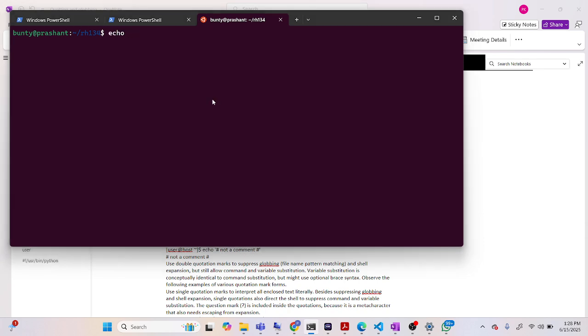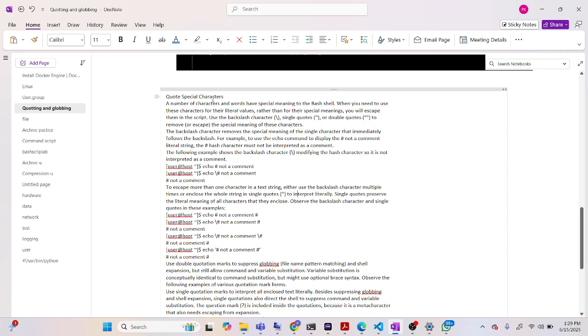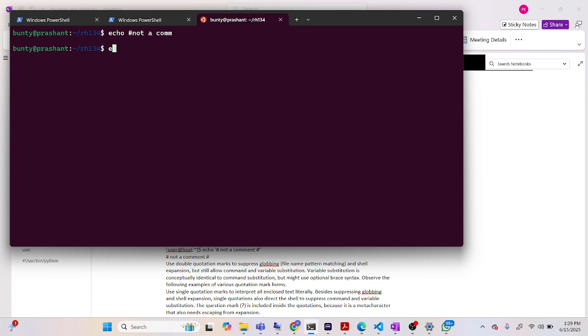Suppose we take the first example. Nothing has been printed, but if we take this backslash here, it should print that value.